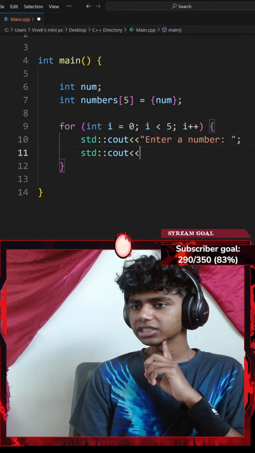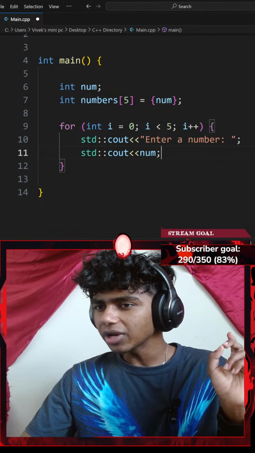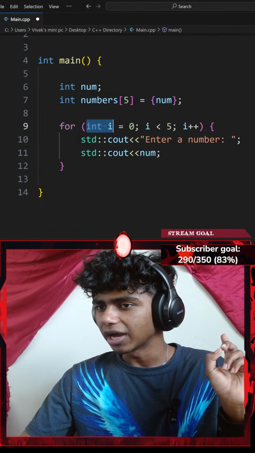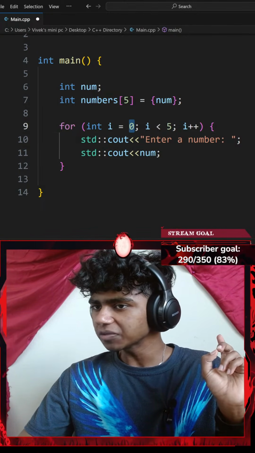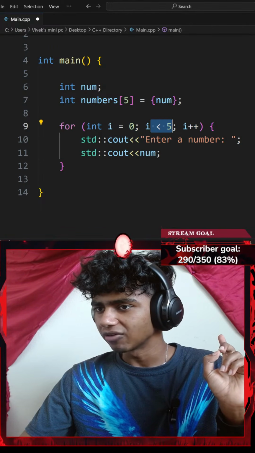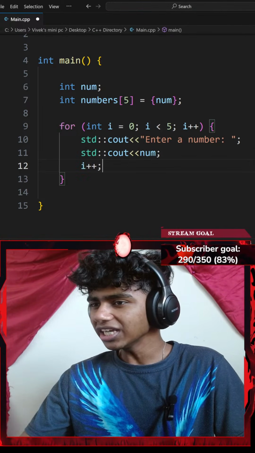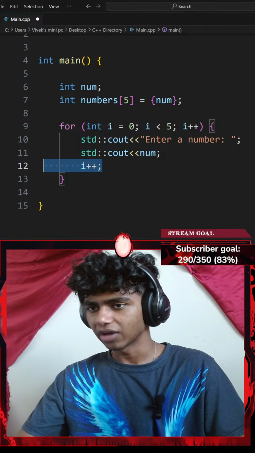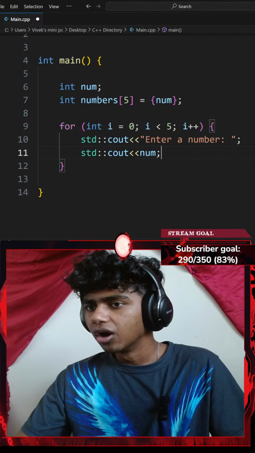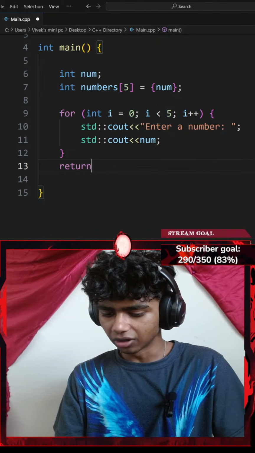Honestly, let's see. This is going to be my num variable. Although, now, since I want to ask the user for 5 numbers, my I is currently 0, which increases by 1. My for loop is going to run while my I is less than 5. So I could go with my I++, and actually it does increment by 1, so I don't need to add this part here. Okay, let me go ahead and return 0, ending with a semicolon.